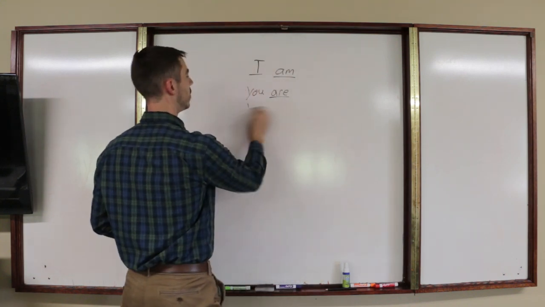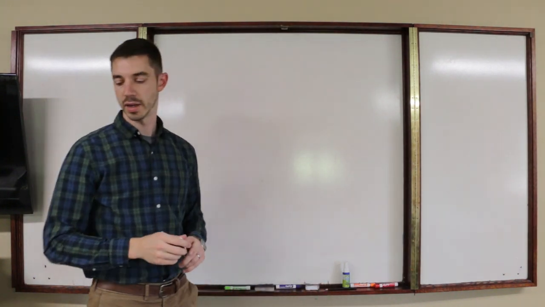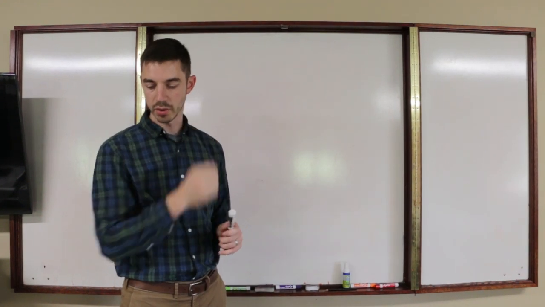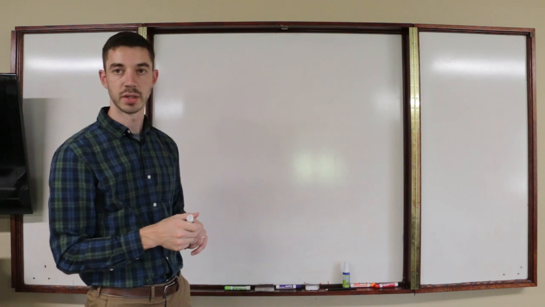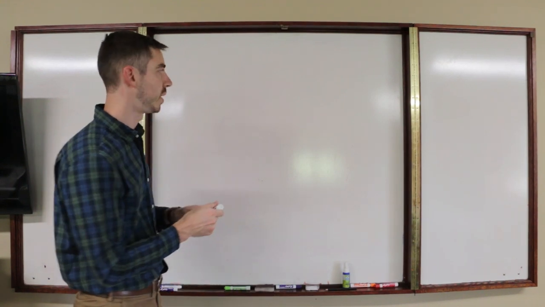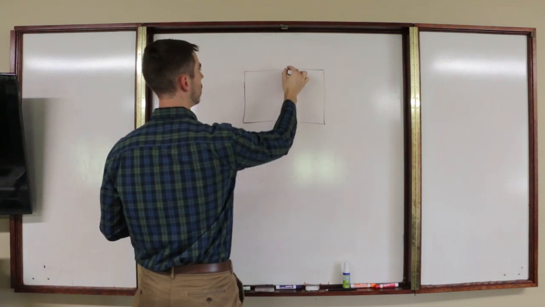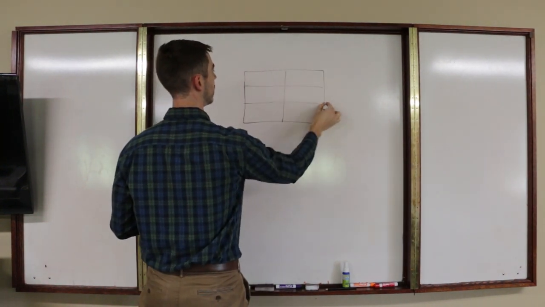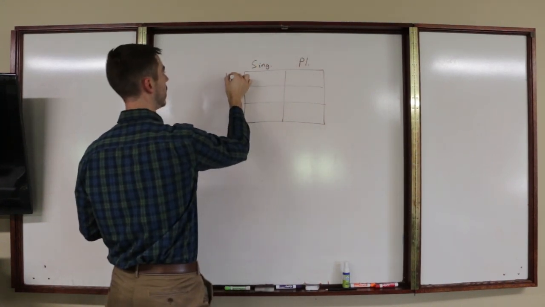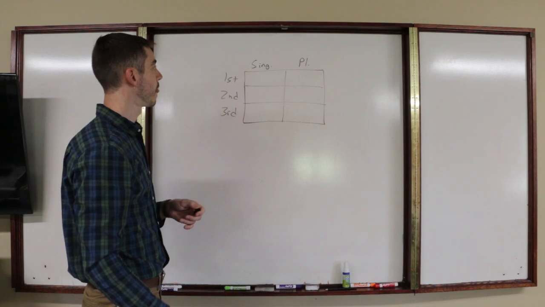And why is that? Well, just like we talked about for the present tense verb endings, we need to say who is doing the action. And we have both singular and plural that we need to talk about. Because in Latin, the pronoun is kind of included within the being linking verb. So let's draw this out again. Remember, we have singular, we have plural, we have first person, second person, third person.